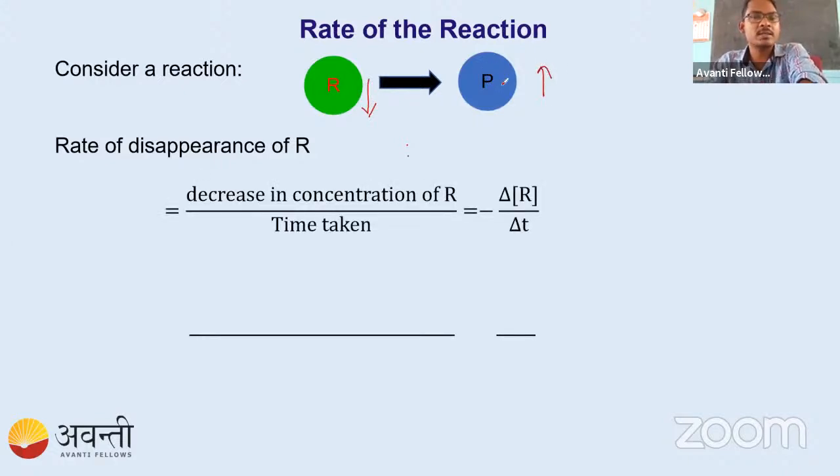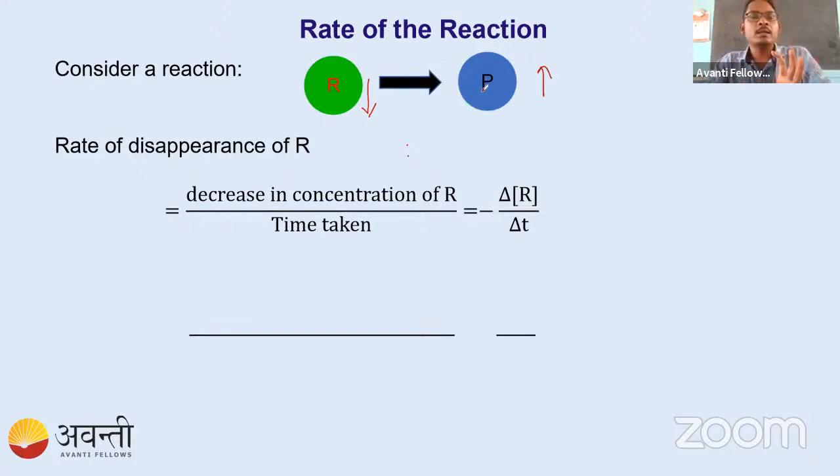So we can say the rate of disappearance of R is the decrease in the concentration of R with time taken. Initially it has some value, and after some time it has some other value. The change in concentration of R with respect to time is called the rate of disappearance of R. And why are we taking the minus sign here? This minus sign indicates there is a reduction in the concentration of R.